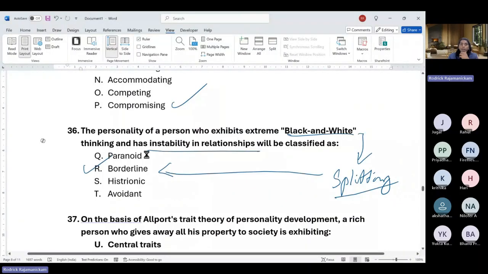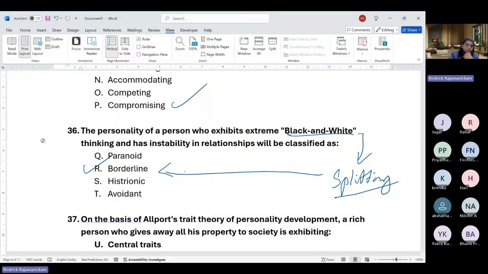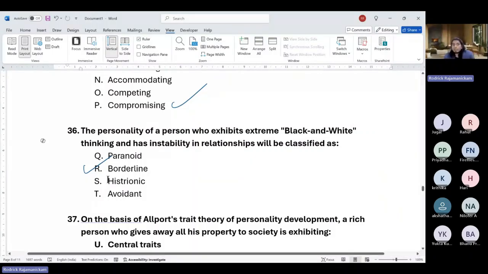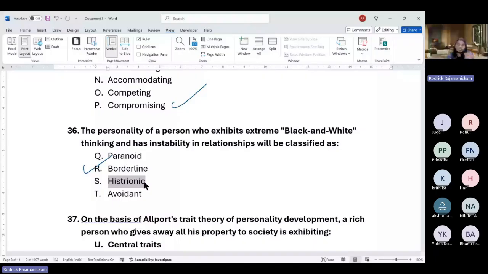More characteristic of paranoid would be being suspicious, holding grudges for a very long time, and not forgiving people. Histrionic is about excessive flashiness, and doing whatever the surroundings are doing, not having a set of their own standards.